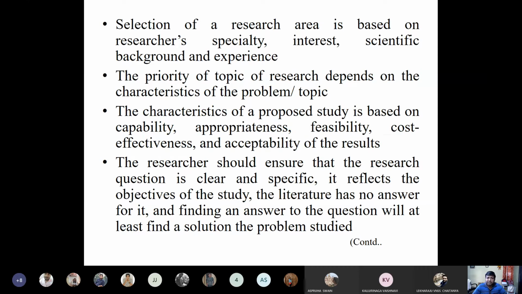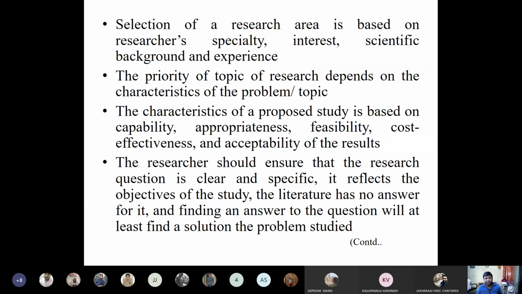The characteristics of a proposed study are based on the capacity, appropriateness, feasibility, cost effectiveness, and acceptability of the results. So you have to be very careful about all these things. You should first think of the capacity of the researcher, and not select a topic for which you don't have the capacity. Suppose you don't have a background, any prior experience, or academic knowledge, and you simply selected a topic which is also not appropriate to your own interest and domain of research, it may not be feasible for you to do.